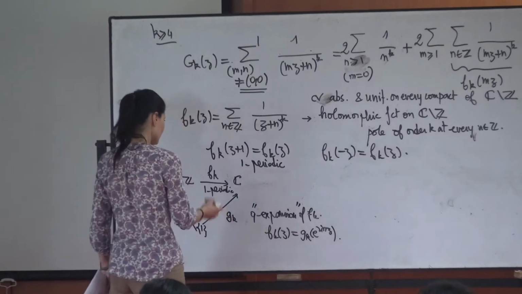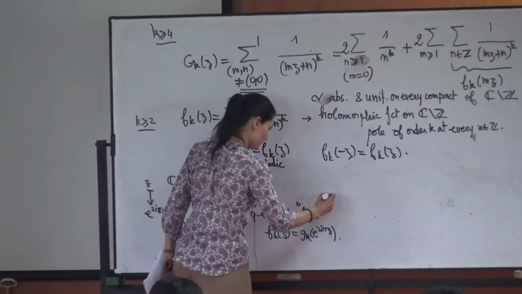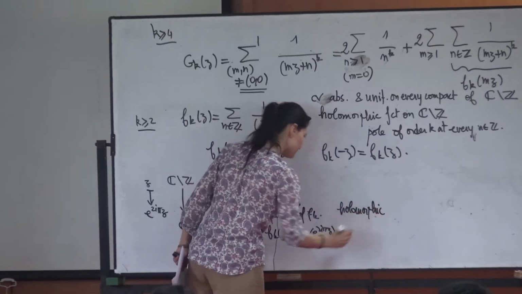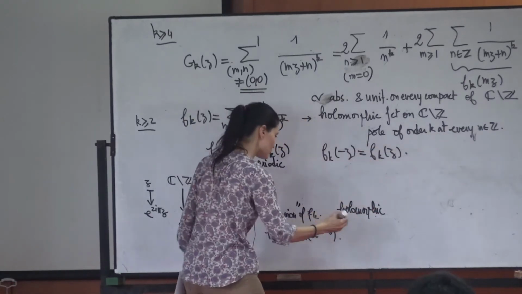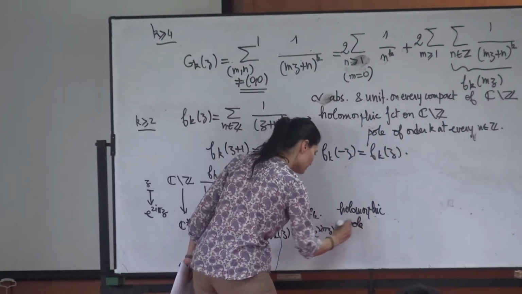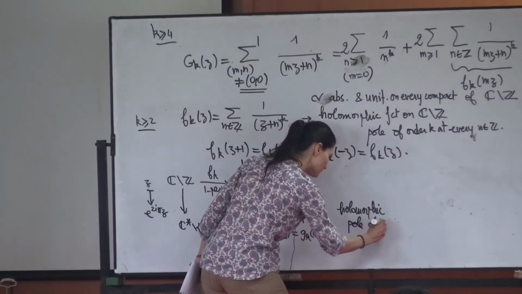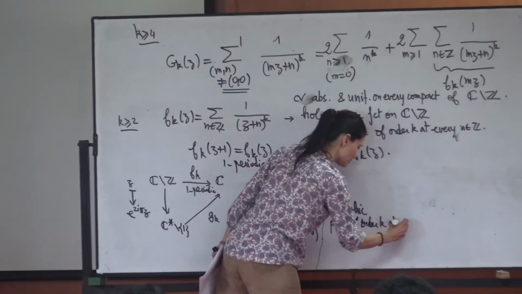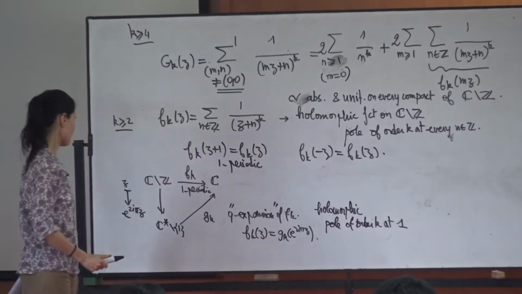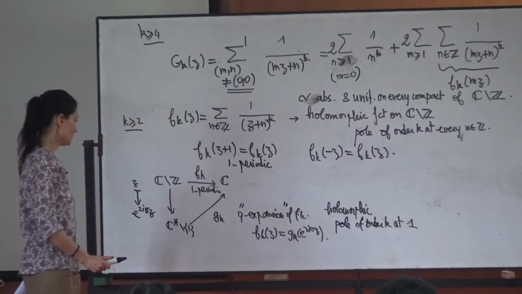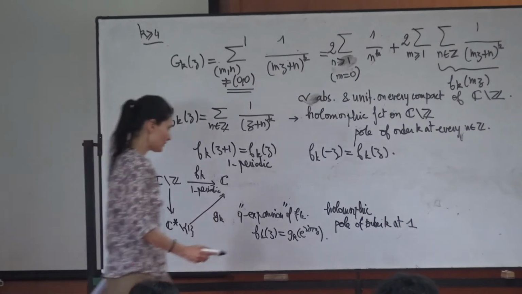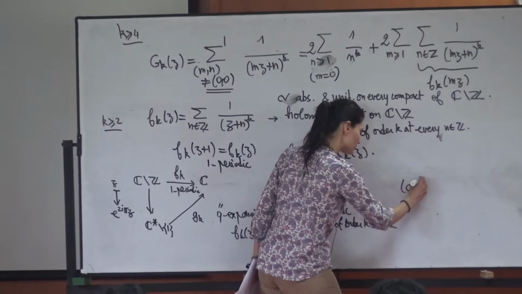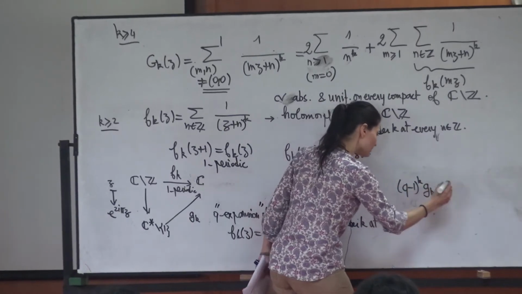Since f_k is holomorphic, g_k is holomorphic, and since f_k has a pole at every integer n, g_k has a pole of order k at the image of every integer, that is to say 1. So that means that if there is a pole, (q - 1)^k g_k is holomorphic.